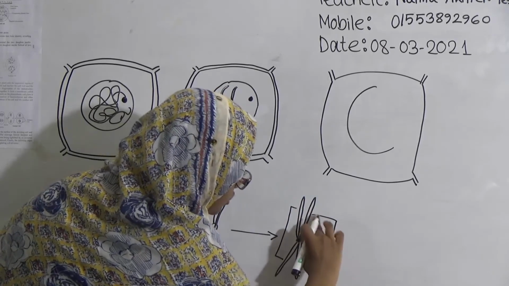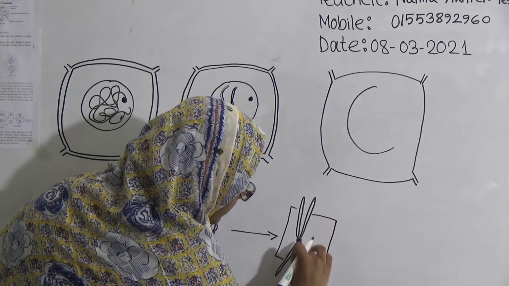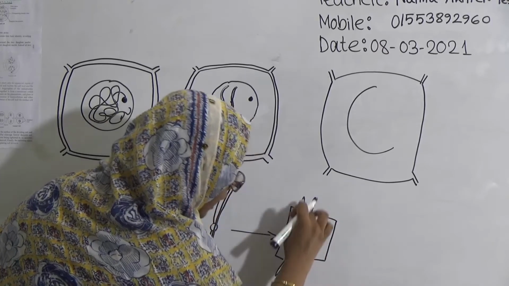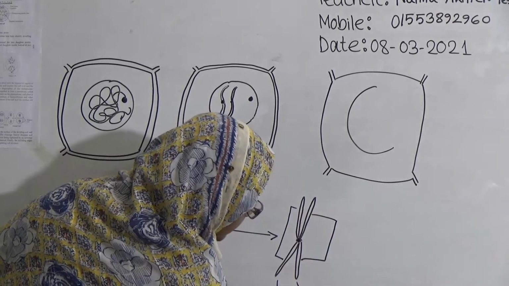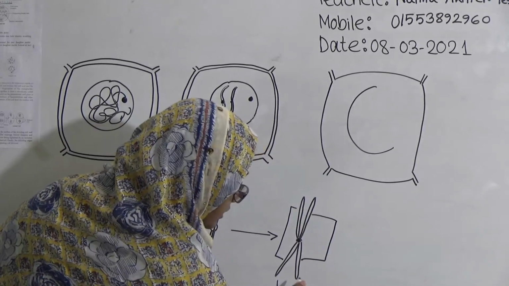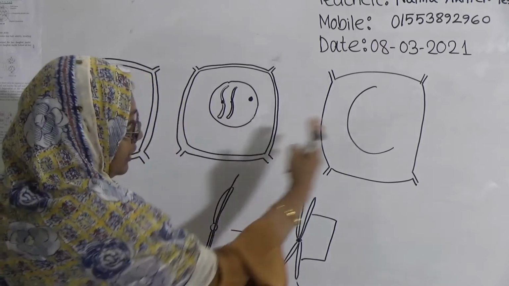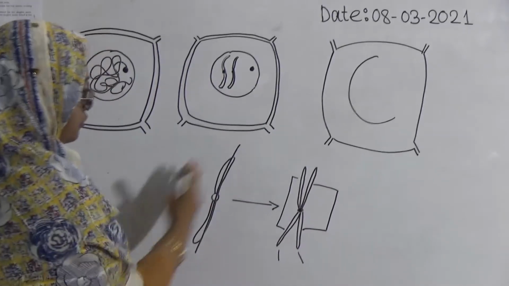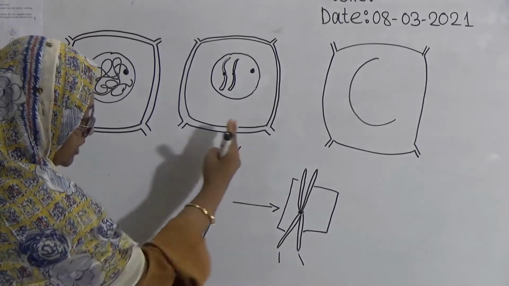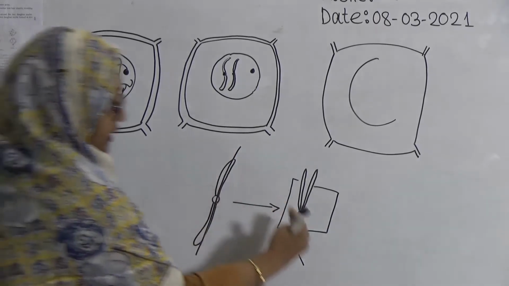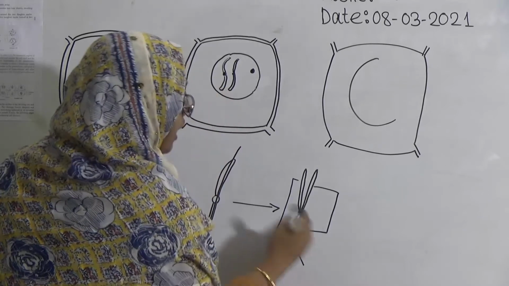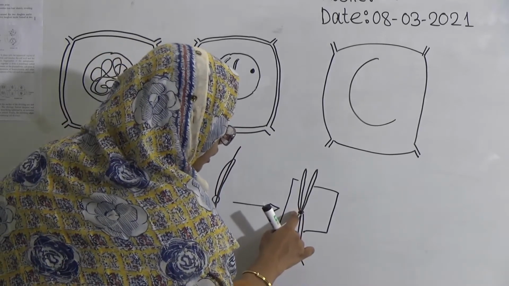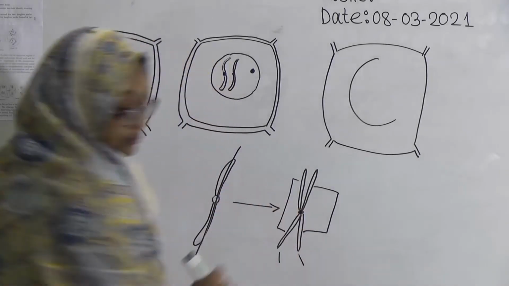If I consider these two, it is mainly one, and this and this are known as sister chromatids. At the end of the prophase, the chromosome will divide longitudinally and produce sister chromatids. These are sister chromatids, and they are joined at the centromere.